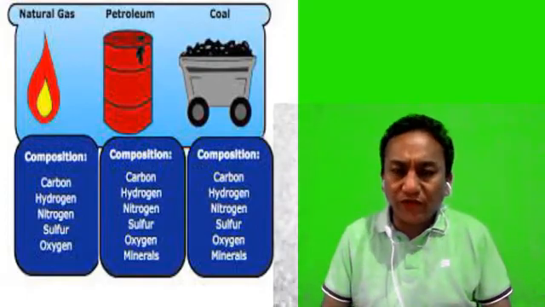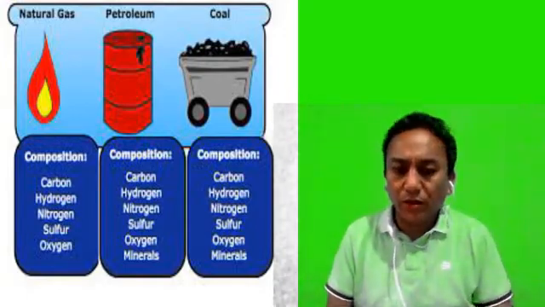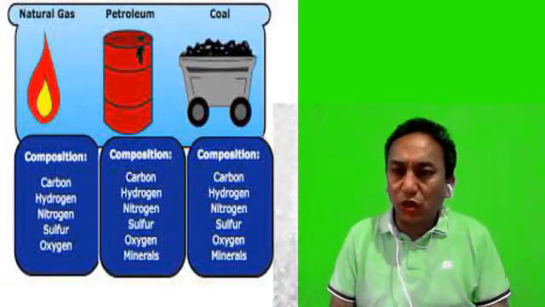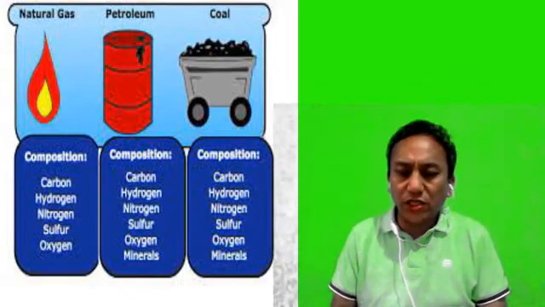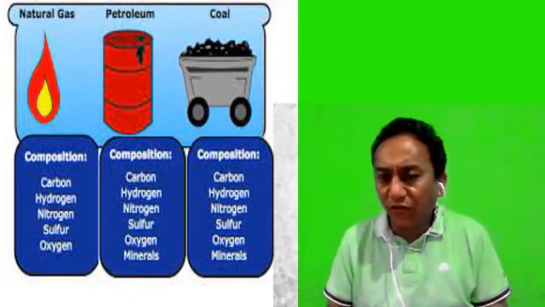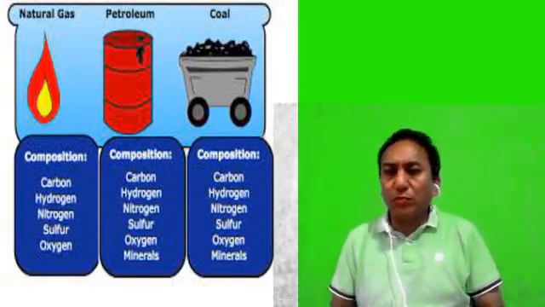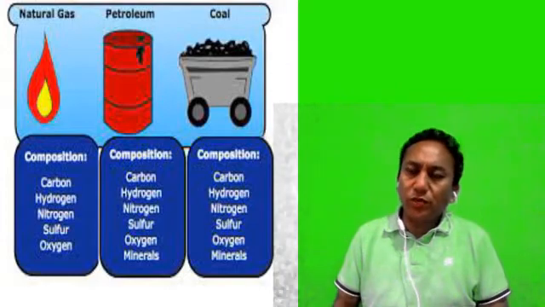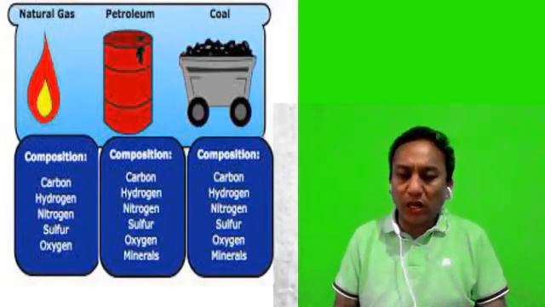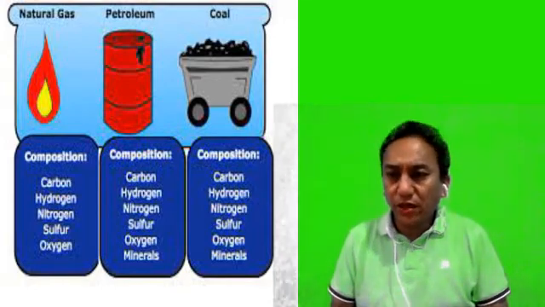Now let us go a little bit further and see the next one, that is the petroleum industry. Petroleum is basically found in the sedimentary rocks like limestone, sandstone, and shale. The word petroleum is derived from the Latin word petra, meaning rocks, and oleum means oil. So petroleum is basically found in the rocks. It is also called liquid gold because of its versatile use.